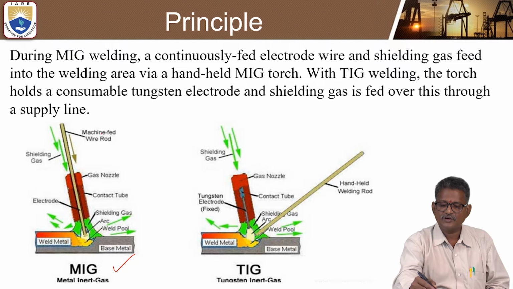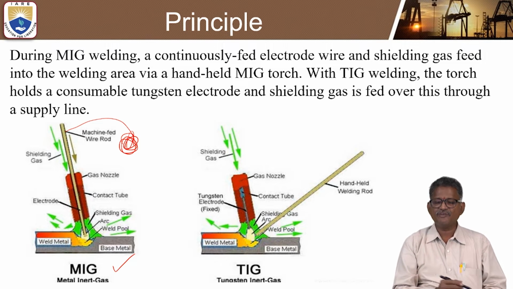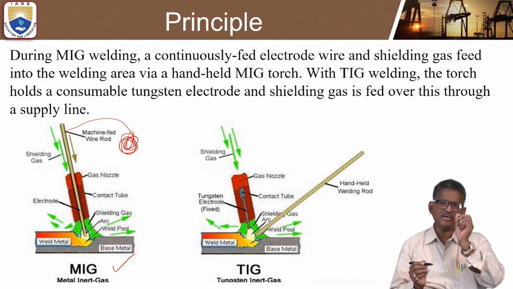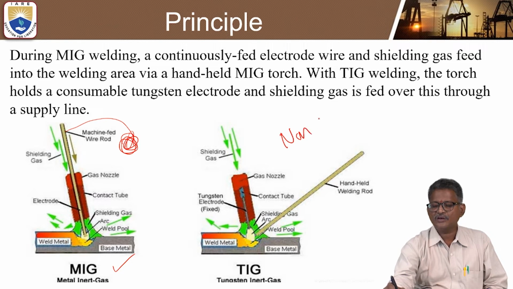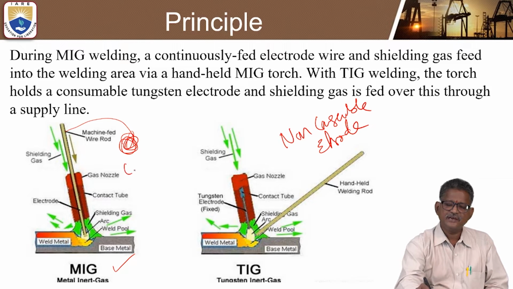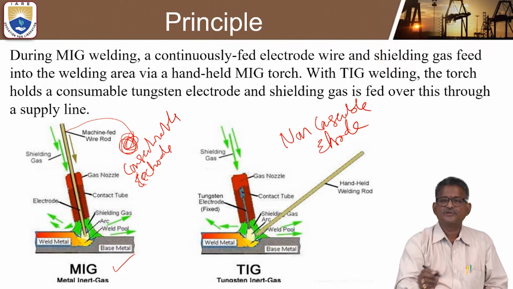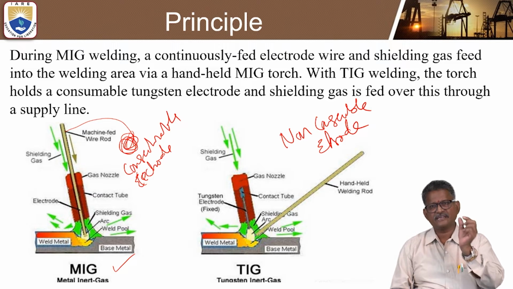The wire is wound in a rotated form and processed through this. Whereas in TIG welding, tungsten inert gas welding, only a non-consumable electrode is used. In MIG welding, a consumable electrode is used. That is the fundamental definition of MIG welding and TIG welding.